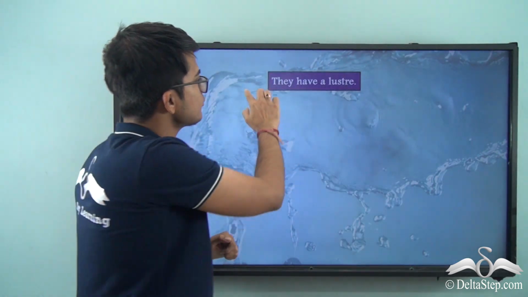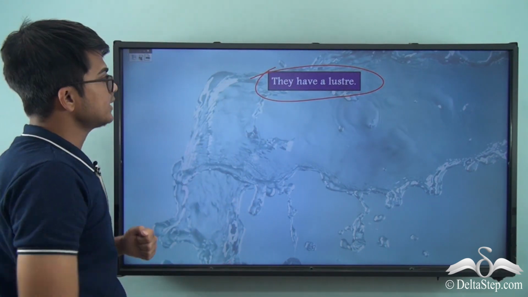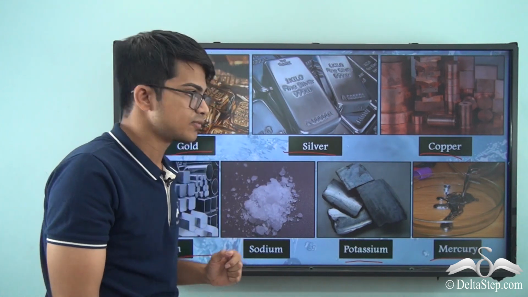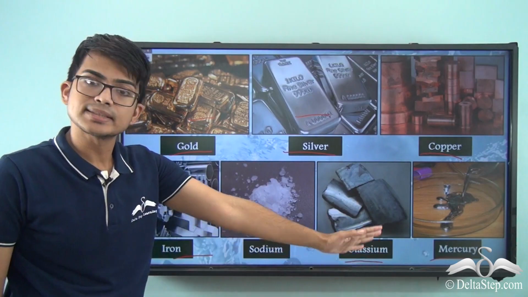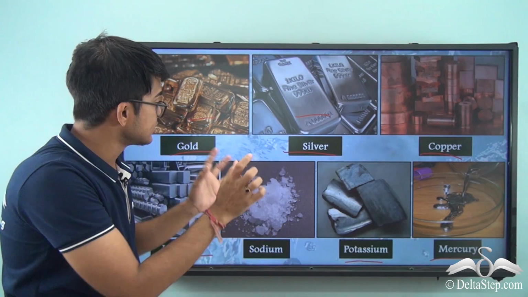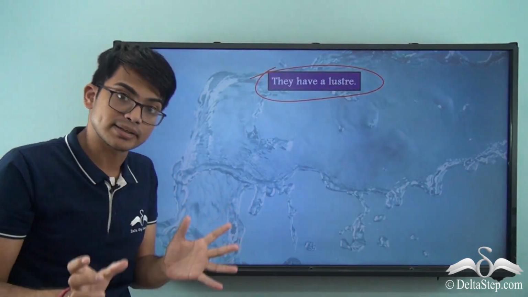First of all, they have luster. Let me go to the previous slide. Luster means the shininess. If you see gold, silver or any metal in this case, you will find a different sort of shininess. That is known as the luster. This is a very big characteristic of metals.